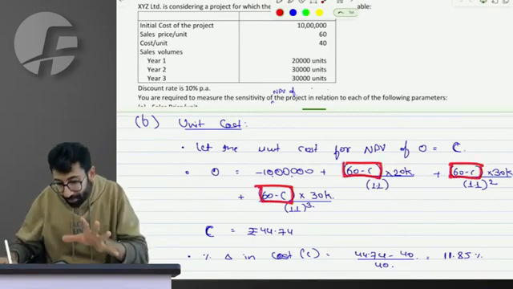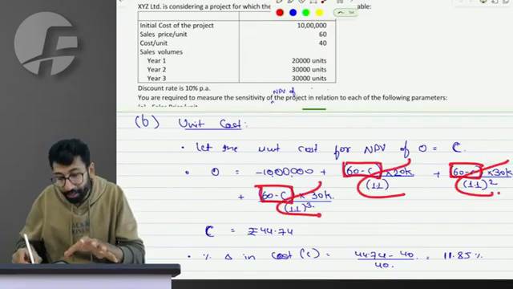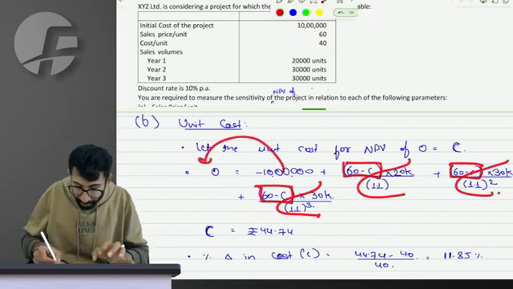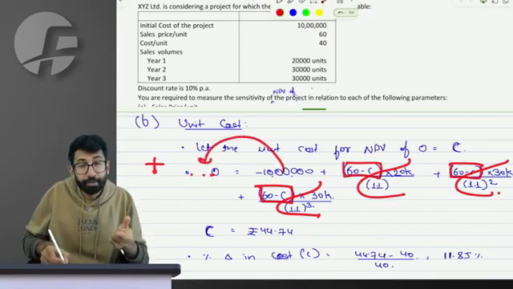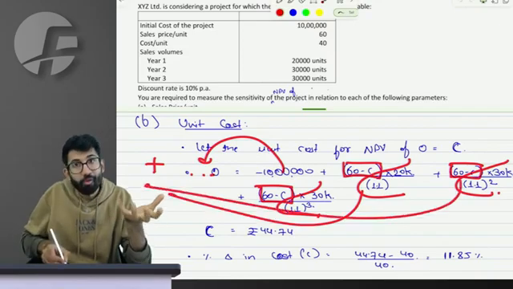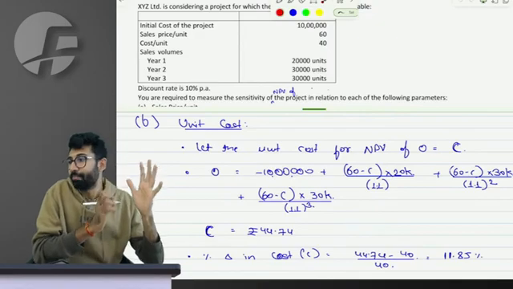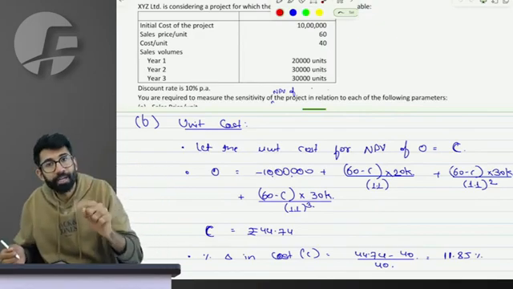So what is left in the bracket is present value of 20, present value of 30 and present value of 30, you add them up. This 10 lakhs you take to the LHS so that it becomes positive. This 10 lakhs divided by the sum of these present values you take, and 60 minus C will be the number on your calculator.